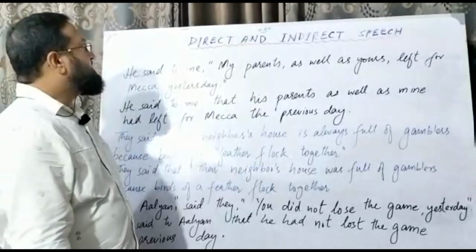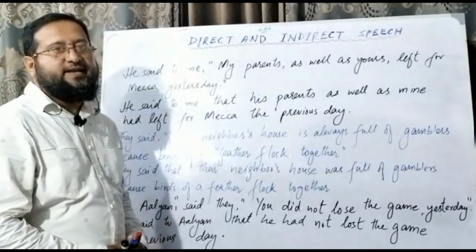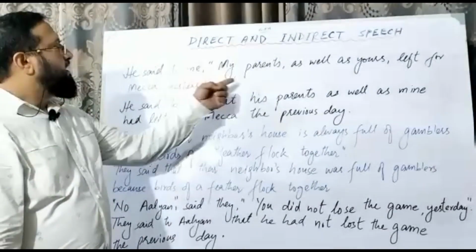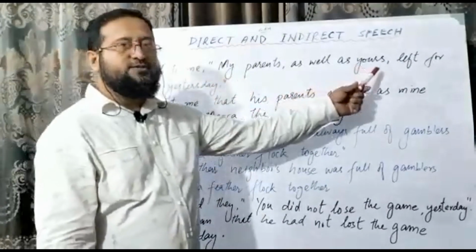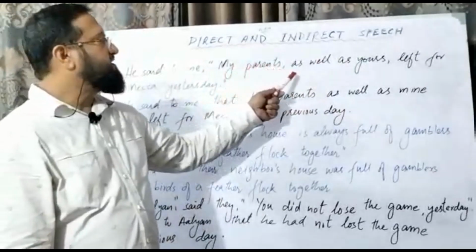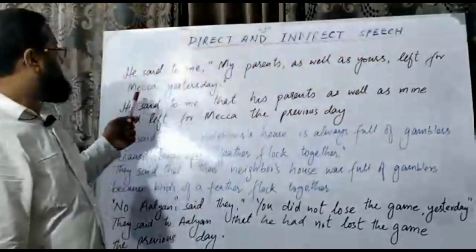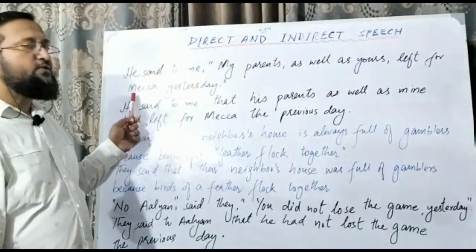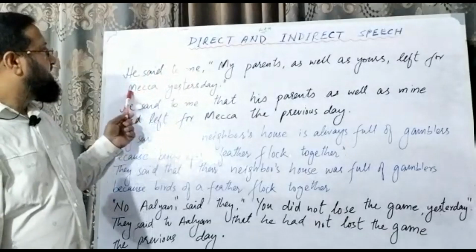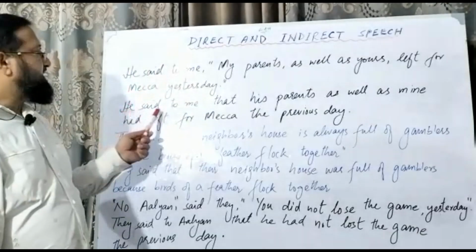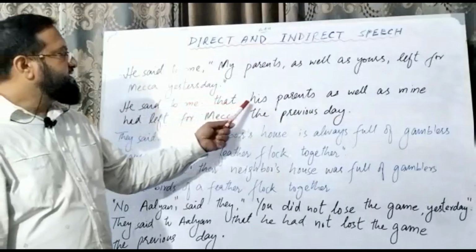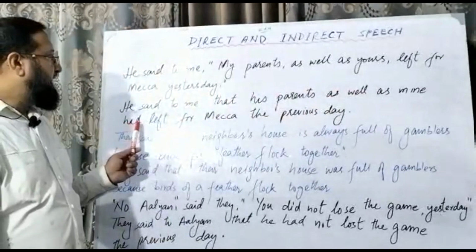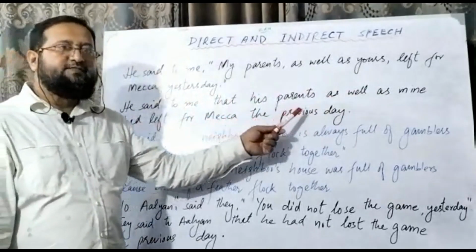Okay, now students, let's see some examples of assertive sentences in direct and indirect narration. The first sentence is: he said to me, my parents as well as yours left for Makkah yesterday. This is the direct speech. Now we are going to convert this assertive sentence into indirect speech. He said to me that his parents as well as mine had left for Makkah the previous day.